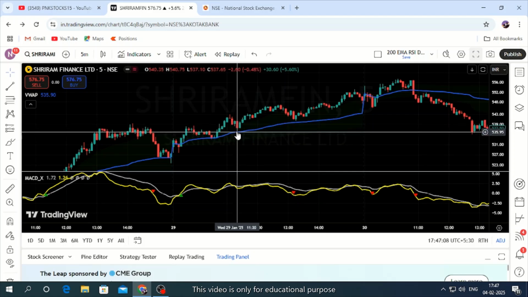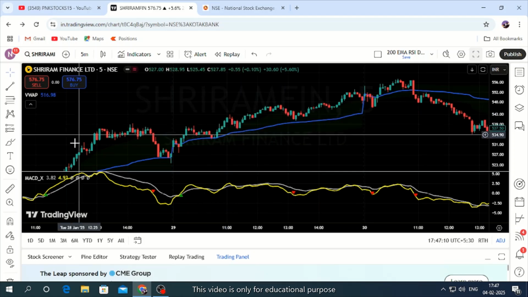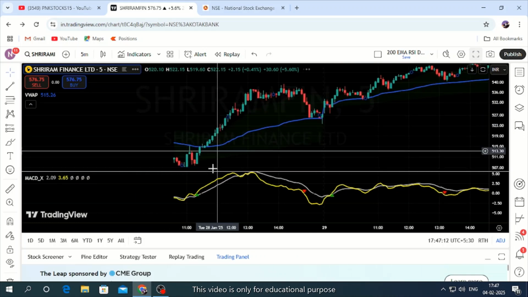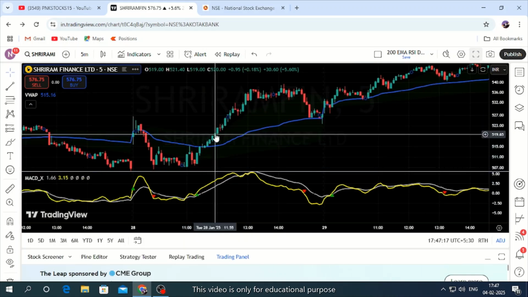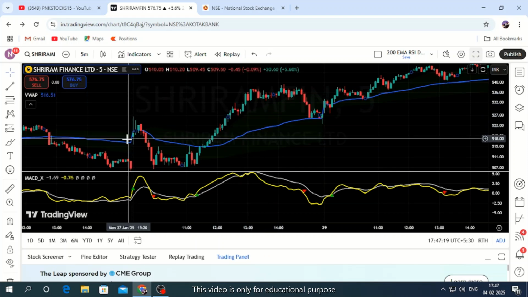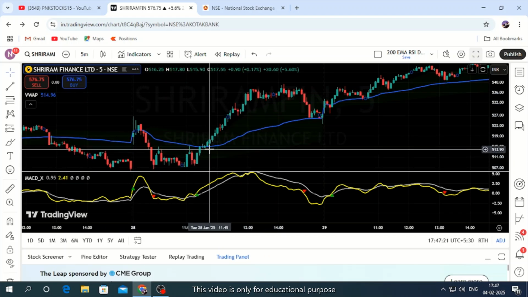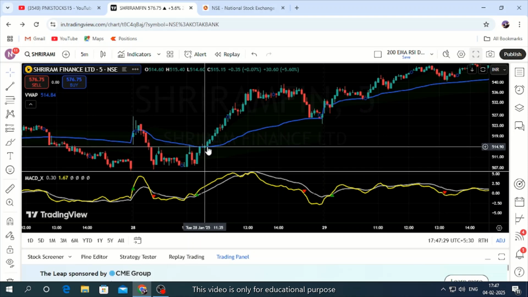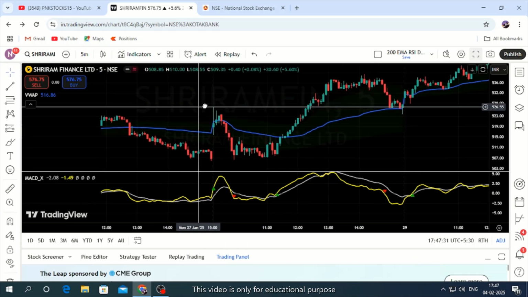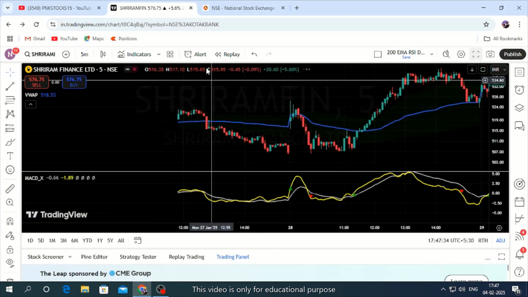Buy here, SL here, this is your profit. Crossover happened here, price is on top of it, entry, you can get good profit. See, if you find an entry and price is above VWAP, then buying very near to the VWAP line will help you to get great profit in your pocket.